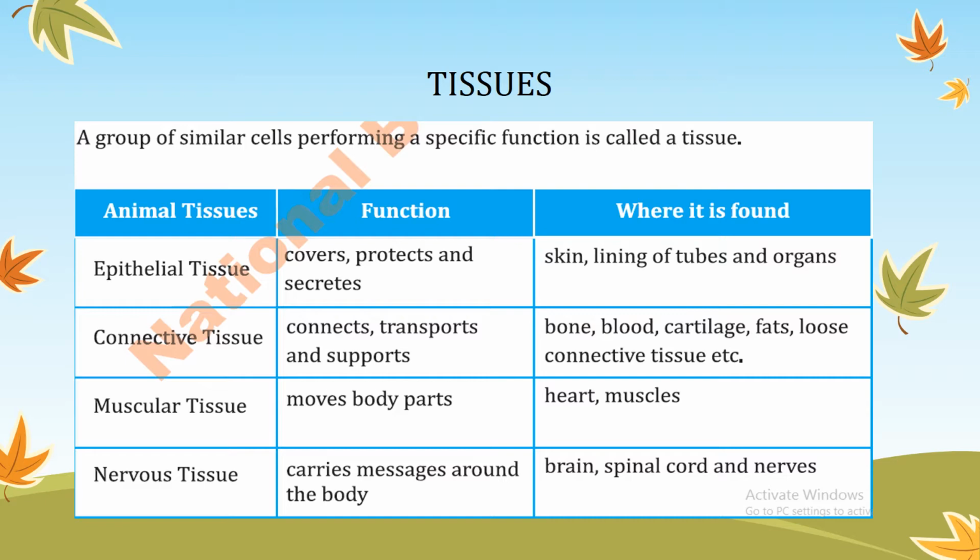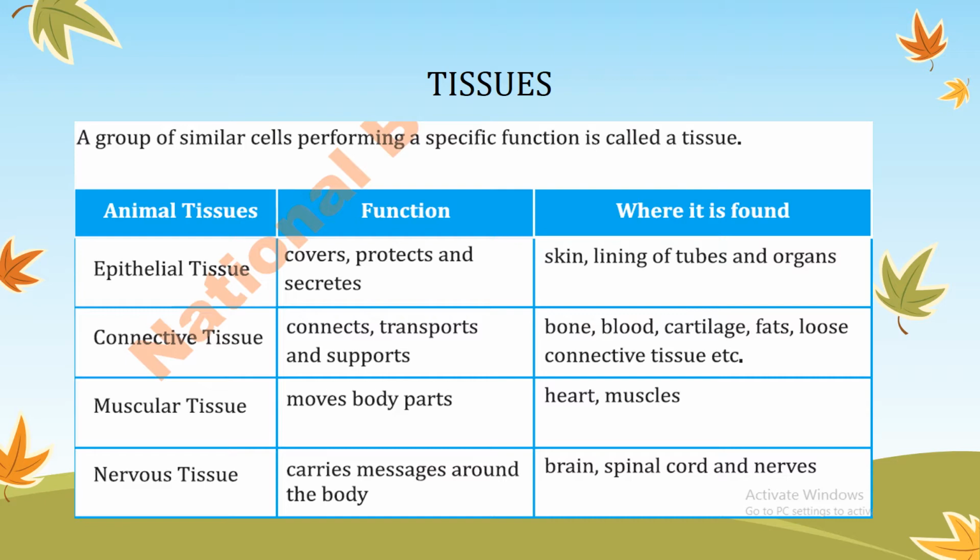The third one are the muscular tissues. As this name indicates, muscular, these are part of the muscles. Muscles are formed by these muscular tissues. The function of these muscular tissues is that they help in movement of the body parts, and they are present in the heart and muscles of our body.